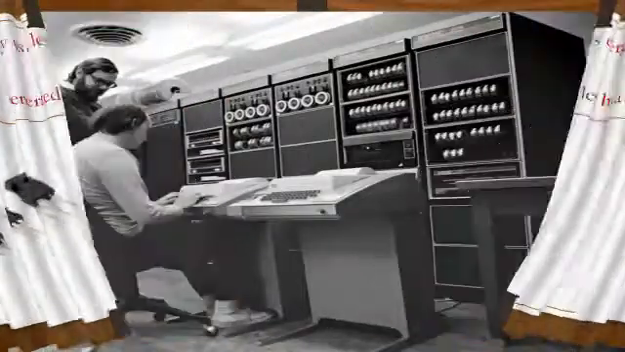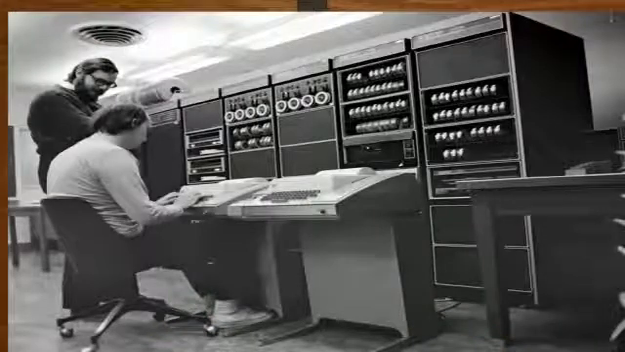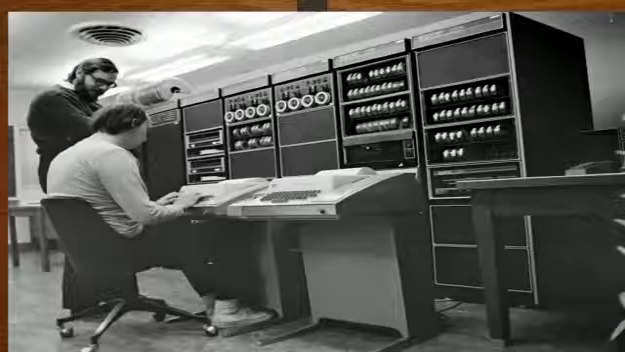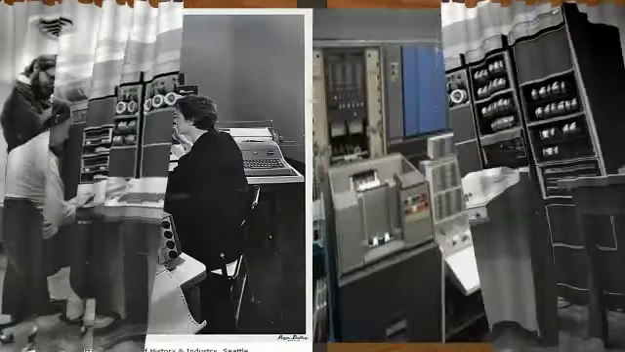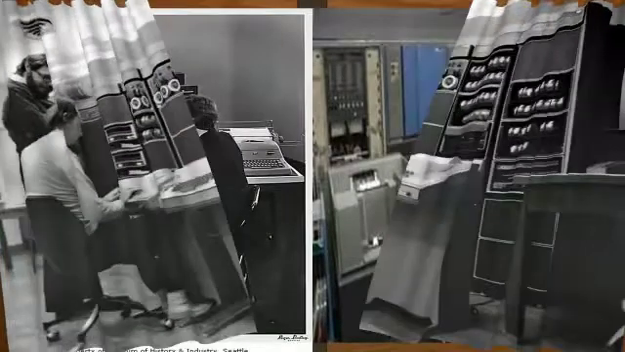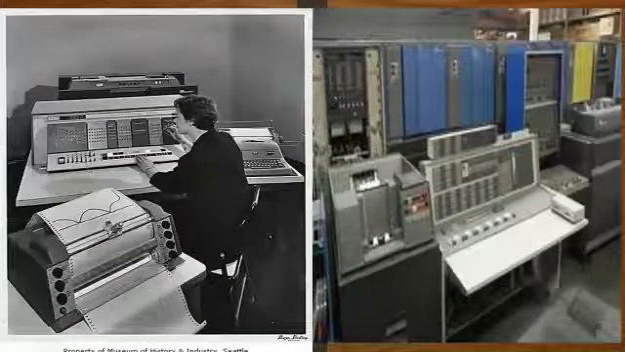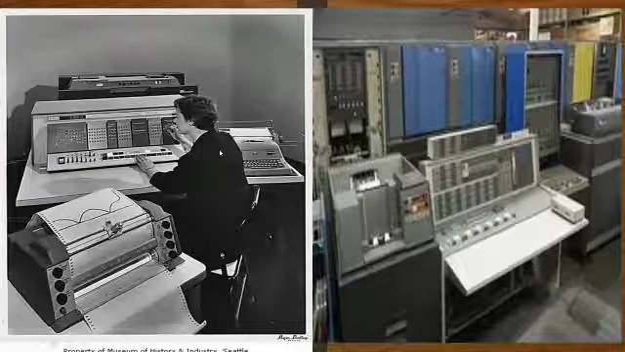Can you observe the size of the computer here? The size of the computer also reduced. It was not as big as the first generation computer. The size also reduced. Yes, these are the computers in the second generation.